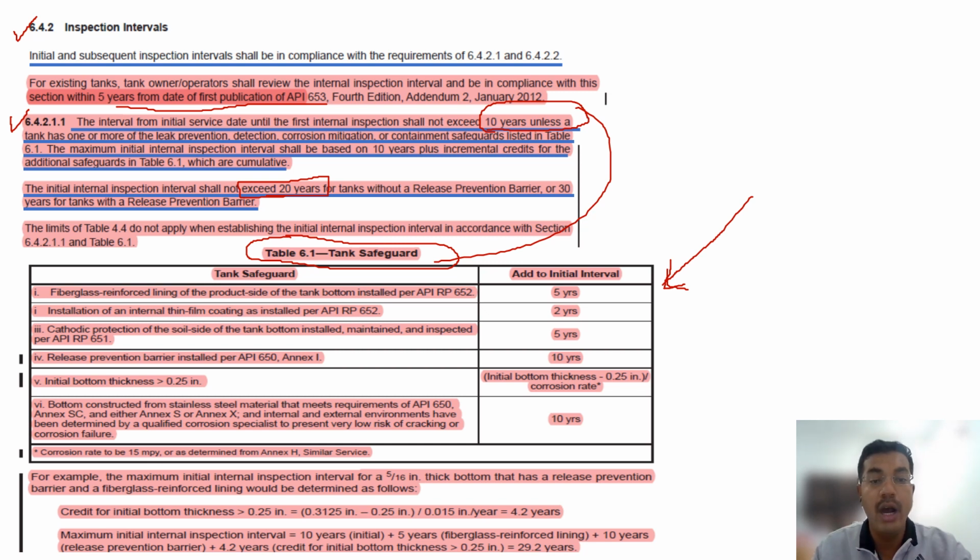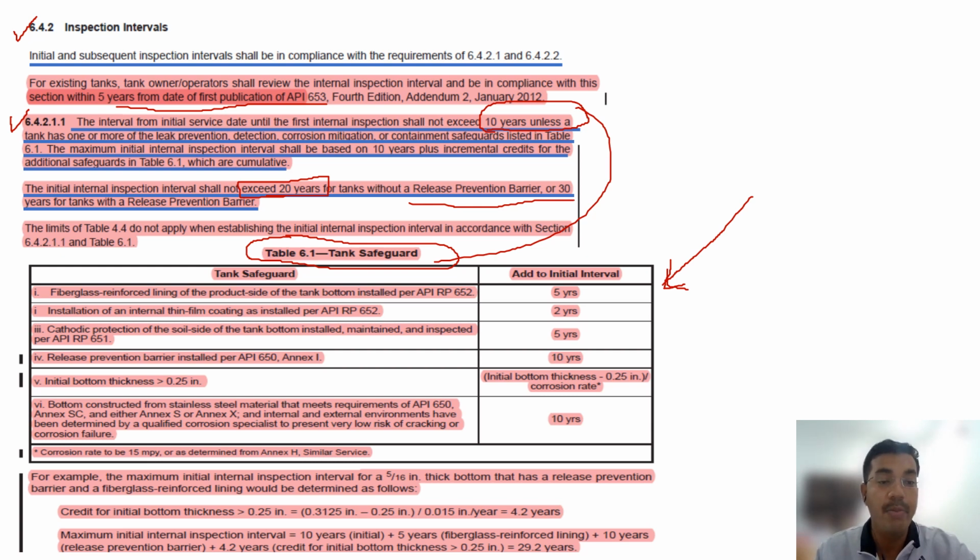Release prevention barrier means some additional protection is given, then we call it a release prevention barrier. So if there is a release prevention barrier, we can exceed 20 years also. In some cases it can go up to 30 years without a release prevention barrier. So the max is 30 years. So it is 10, 20 and 30.